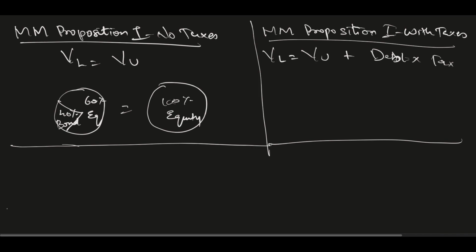Here, if you notice, the value of your levered firm in comparison to no taxes is going up by this much: debt into tax rate. Why it is going up and how it is going up, I need to explain to you. Because the value is going up for the levered firm, value is maximized. This is the takeaway point here.